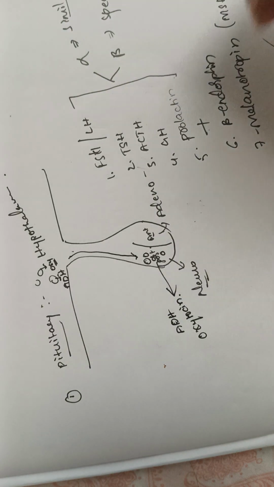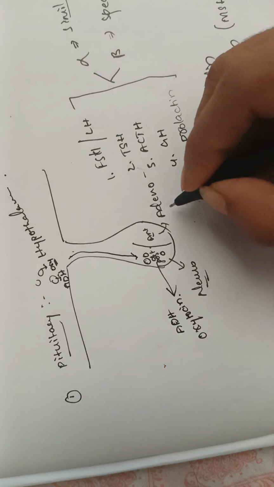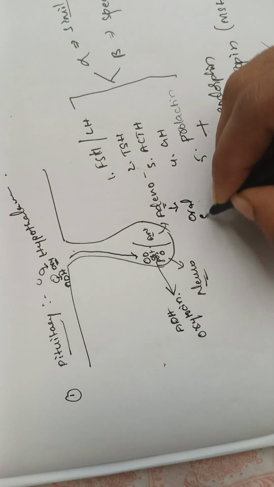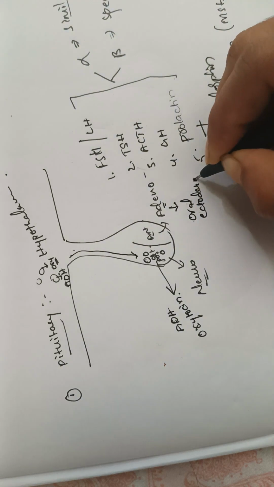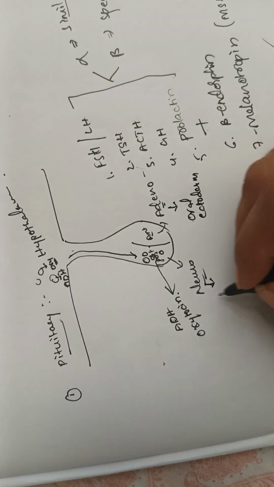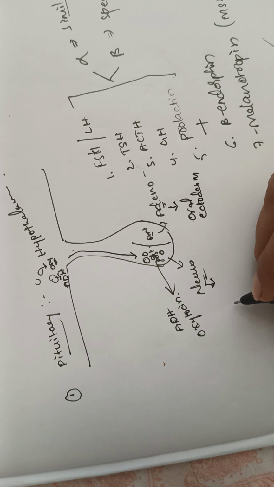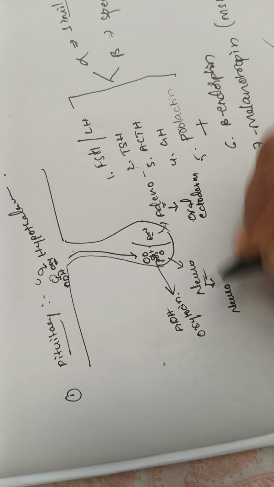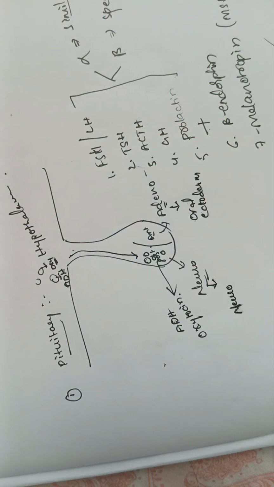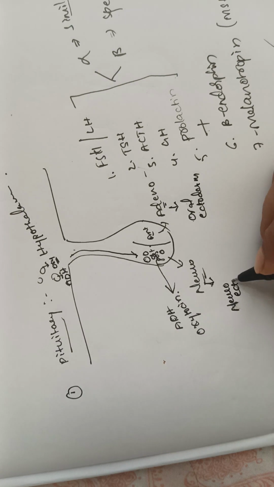Okay, and we know the origin of adenohypophysis is oral ectoderm, whereas the origin of neurohypophysis is neuroectoderm, because it is directly originating from the hypothalamus. Okay, neuroectoderm.